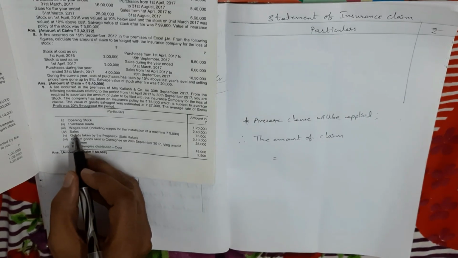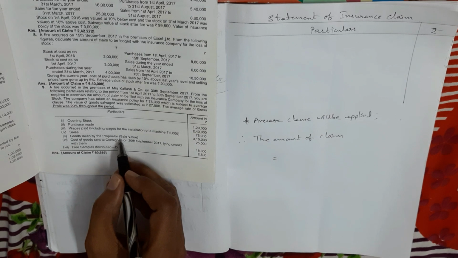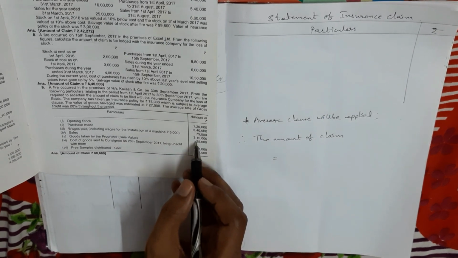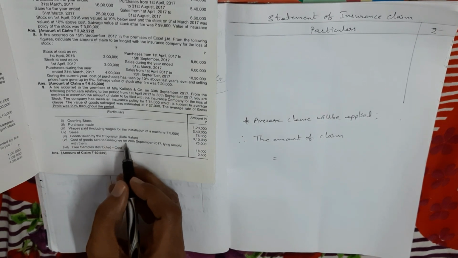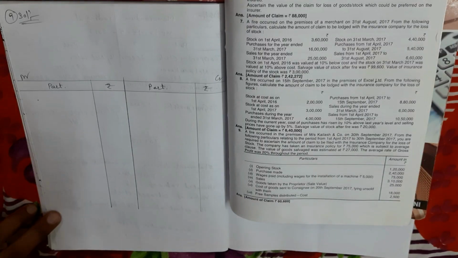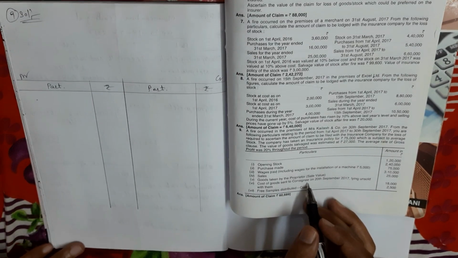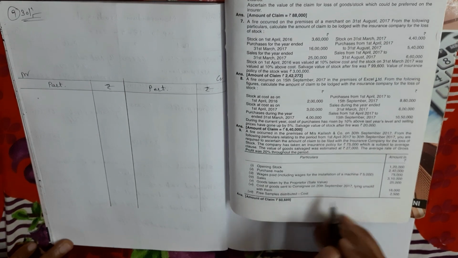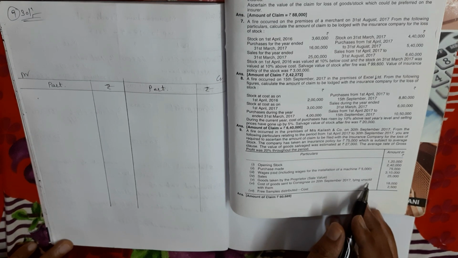So we have to deduct this 5,000 rupees from the total wages amount. Next, sales, 3,10,000. Goods taken by the proprietor means drawings, so this drawings amount we have to adjust to the purchase. From purchase we have to minus. Next, cost of goods sent to the consignee on 20th September 2017 lying unsold with them. Here the stock on consignment, that we treat as consignment stock, we take on the trading account credit side because it is lying unsold with them. Unsold stock means closing stock only. So we take 18,000 on the credit side.